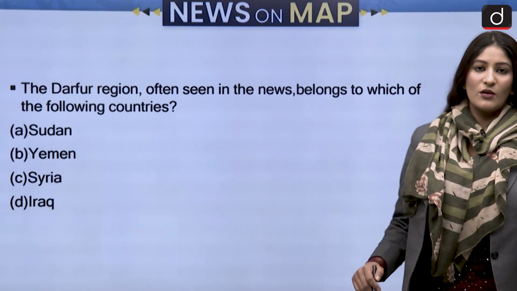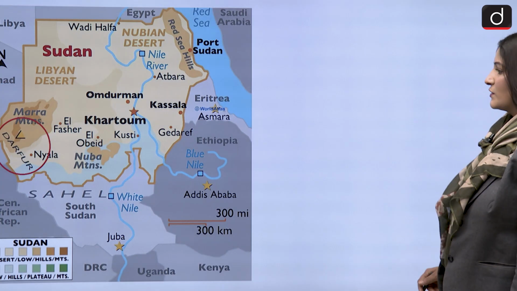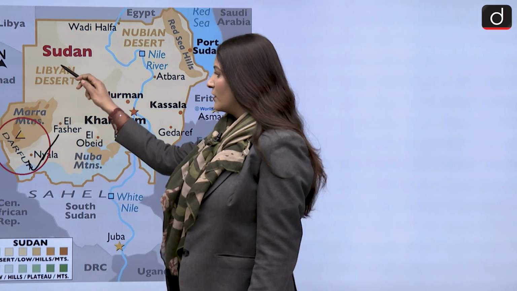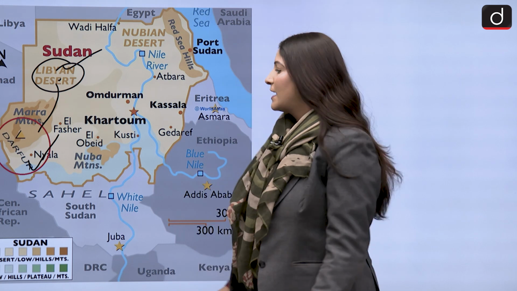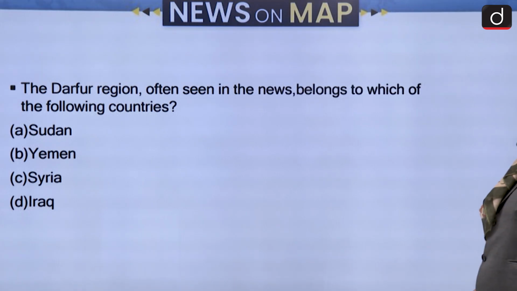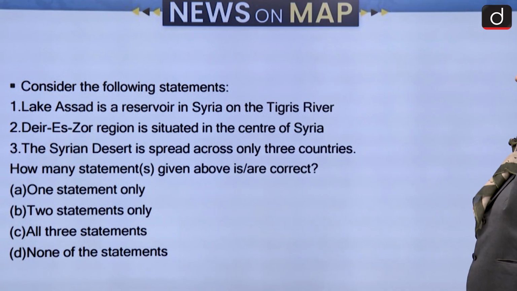The Darfur region, often seen in the news, belongs to which of the following countries? Darfur region has been in the news a lot. And Darfur is the western region of Sudan. And you can see it is to the south of the Libyan desert. So that makes the correct answer option A, that is Sudan. Moving ahead to the next set of questions.